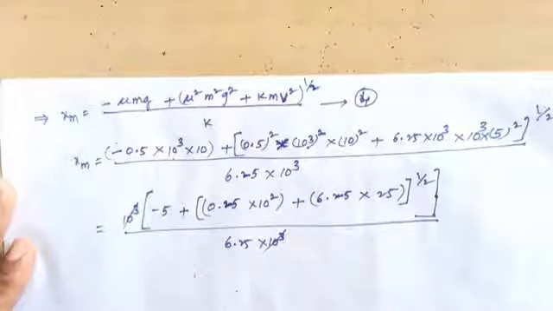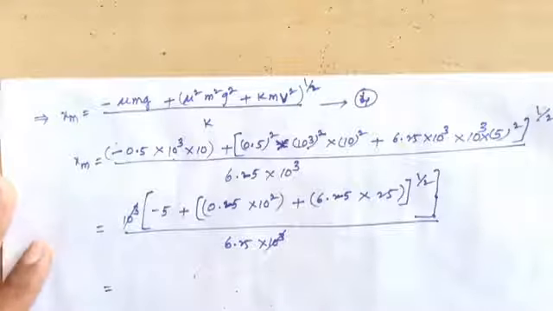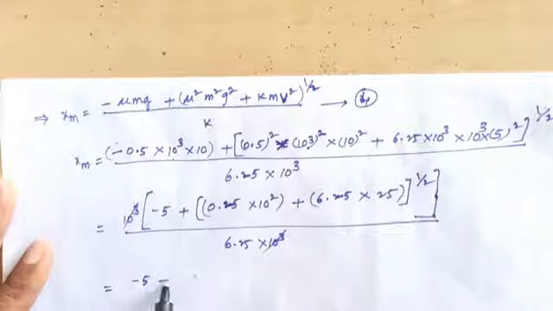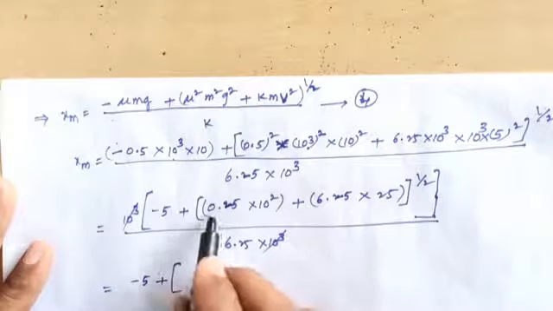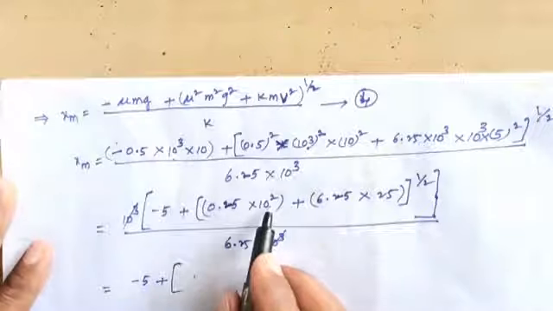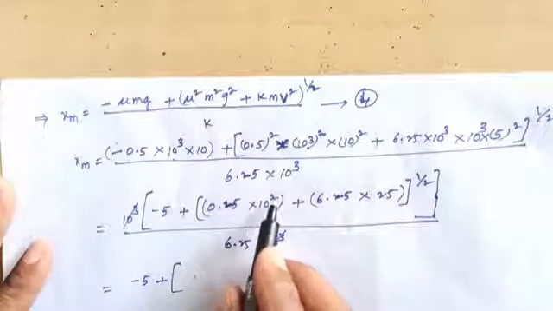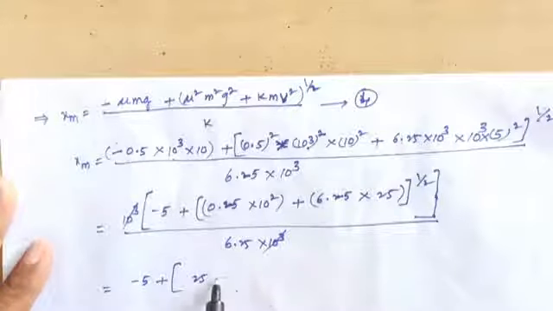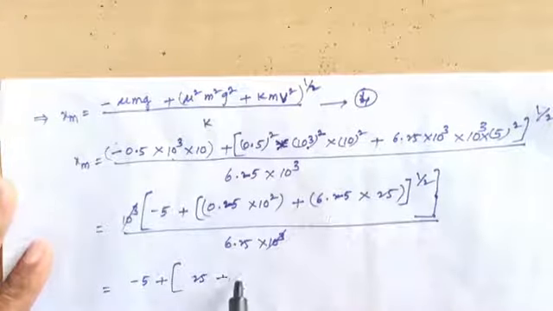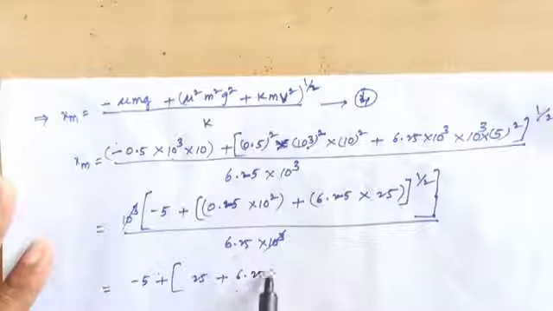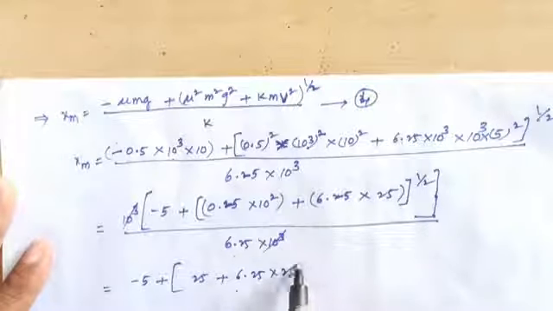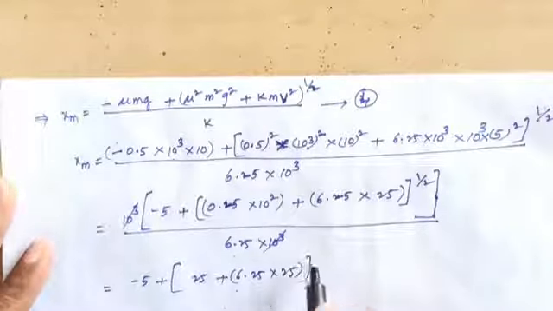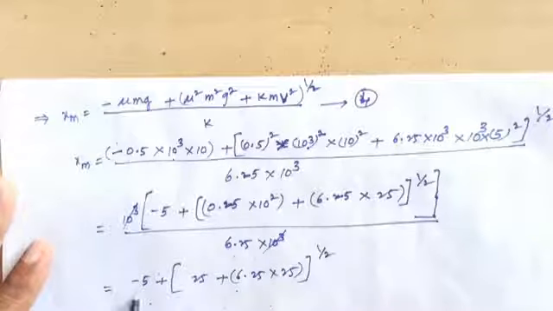The 10 power 3 gets cancelled, remaining minus 5 plus 0.25 into 100, which is 25, plus 6.25 into 25, power of 1 by 2, divided by 6.25.